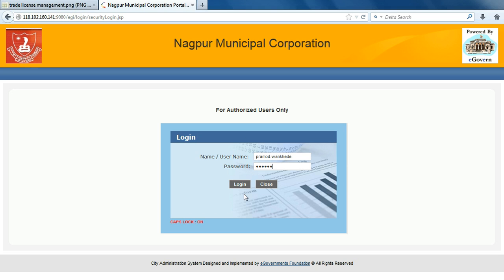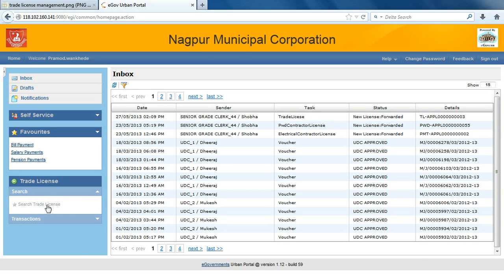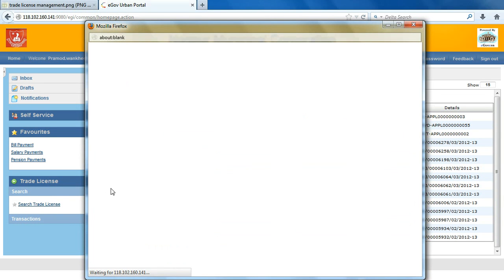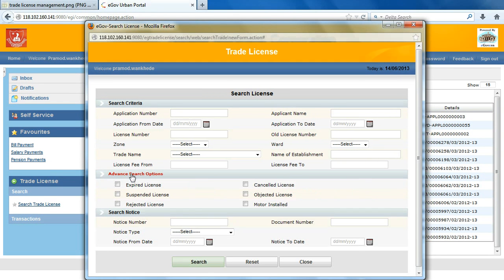Previously I have shown the license objection process. Now I will show how to cancel the license. To cancel the license, only the approver can cancel it. Now I am logging in as approver. Now I will search for the license. Here using advanced search options, I can search license, objected license, search.